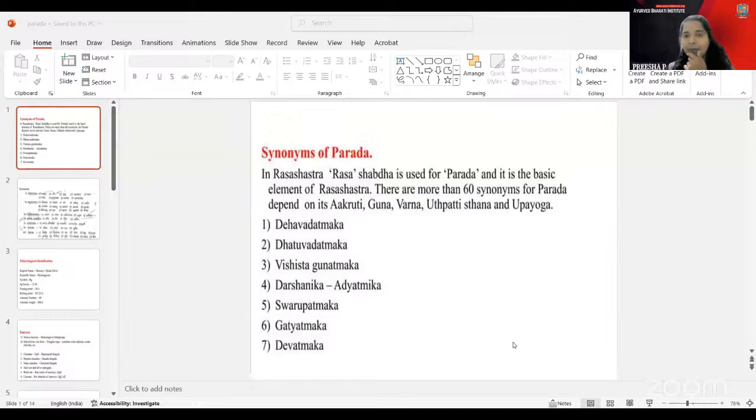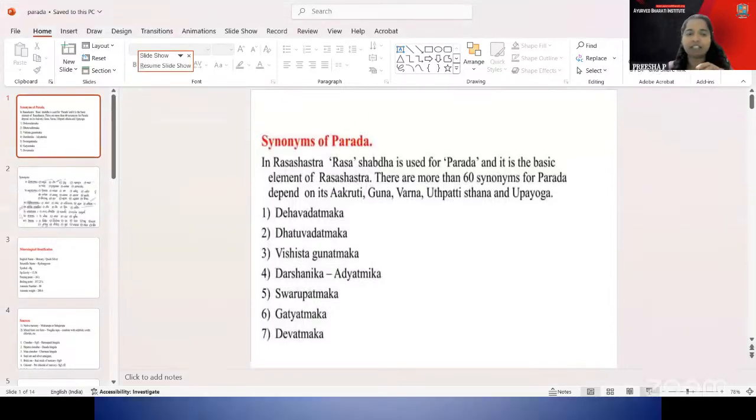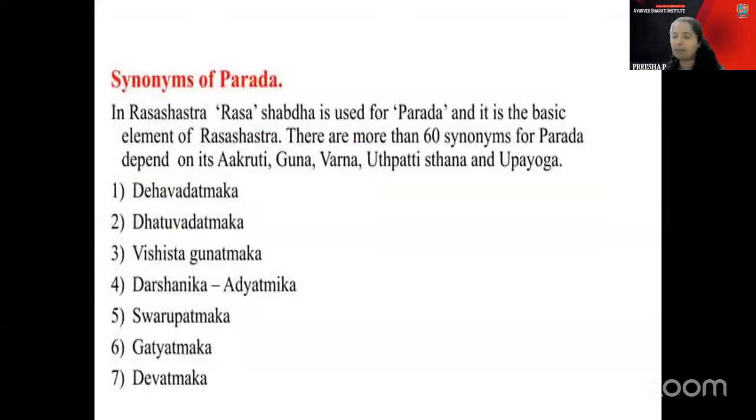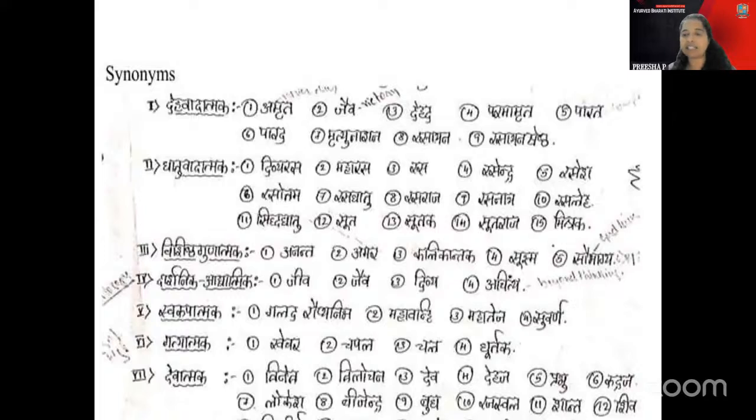Coming to the Parada part, okay? I will have a quick revision on Parada. You are very familiar with it. So here in the Parada part, regarding Deha Dhatu Atmaka and Dhatu Adatmaka, that is one part there. There is also reference regarding Raseshwara Darshana. In Raseshwara Darshana, the part is that the Parada can be used for Deha Suddhi and also the Moksha Marga can be attained. That is the concept or the philosophical part of Rasa Shastra.